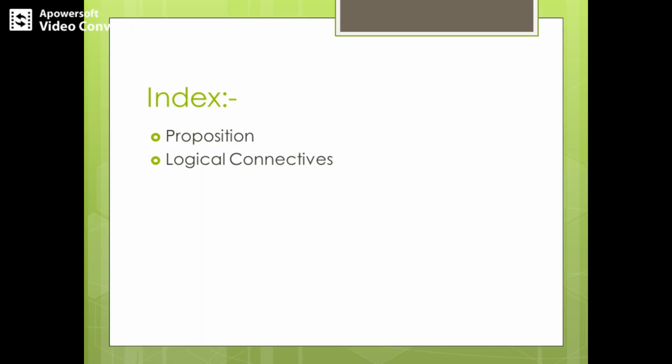So in these presentations, let's look at what a proposition is along with certain example problems, and also let's see what the different kinds of logical connectives are, and let's solve certain problems related to them.